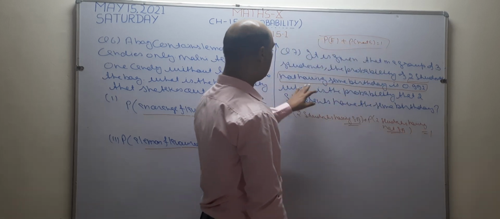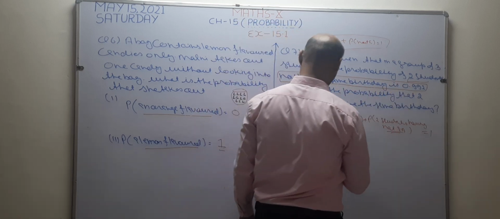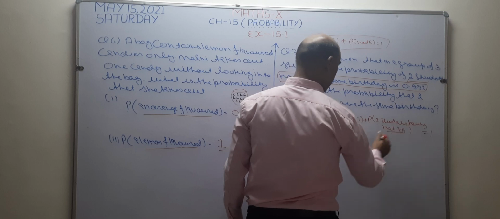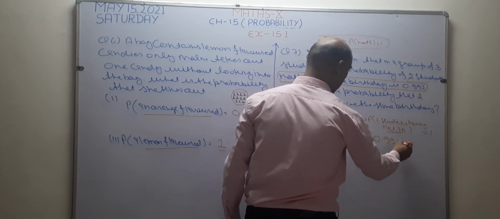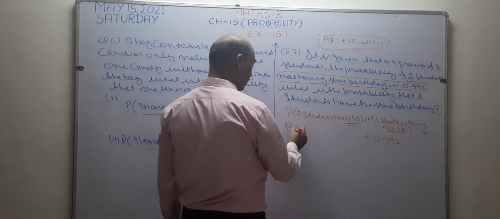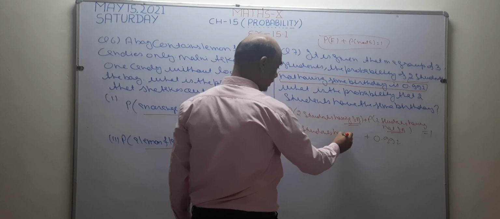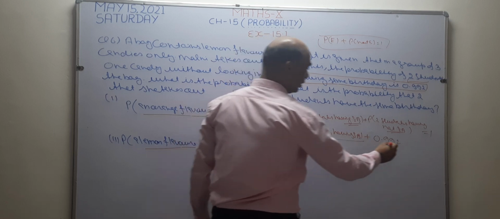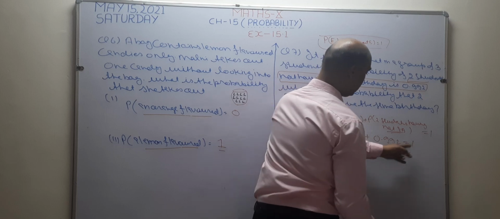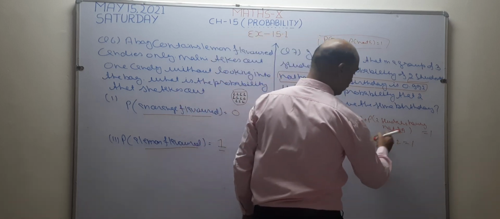Now the probability of not having the same birthday is given. So instead of not having the same birthday, I am going to write this probability, 0.992. And what is left? Probability of 2 students having the same birthday, and this is equal to 1. Now I want to find the value of this, so I take this value from left to right, so this becomes positive to negative.